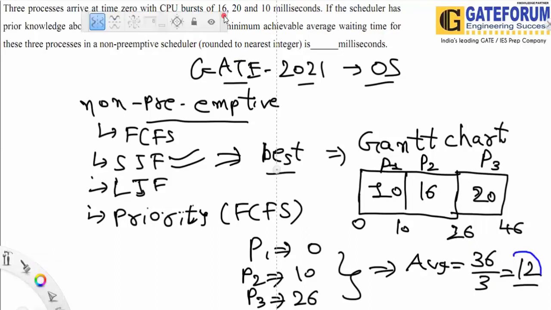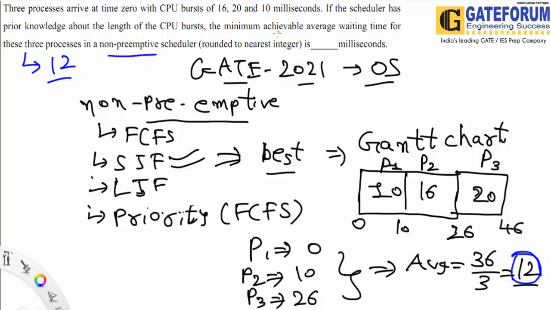Okay, so the answer which you have got for this particular question would be basically 12. So here your answer would be 12. You can try with FCFS, SJF, LJF, priority, everything, but the most optimal which you will get is 12 when you consider the non-preemptive scheduler and a minimal achievable average waiting time.